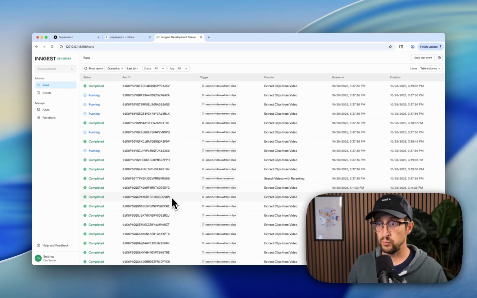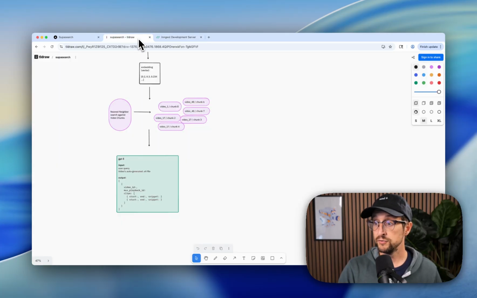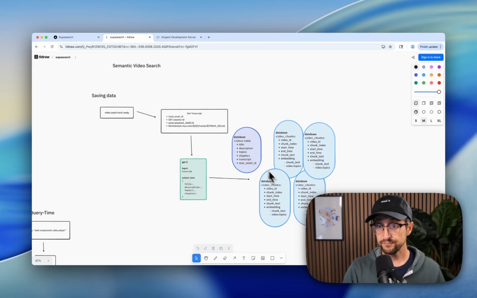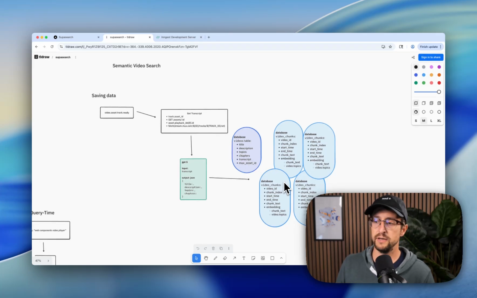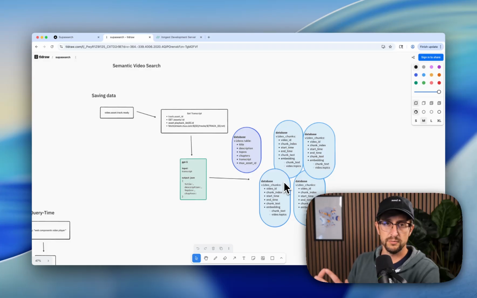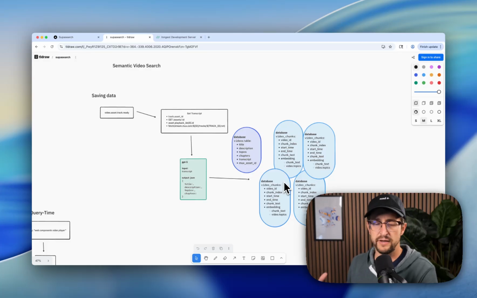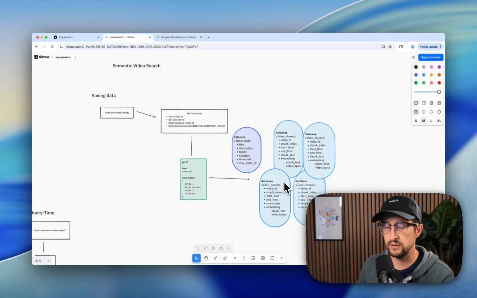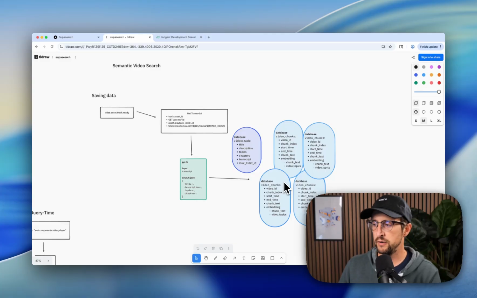Here behind the scenes, we're using Inngest to orchestrate the background jobs, but we are also using Supabase to store the data about the video and the chunks. What we do is take the transcript and break it up, because these talks can be kind of long, 20, 30, 40 minutes. So we break them up into smaller chunks and create embeddings for these chunks that can then be searched against when the user submits the query on the front end.